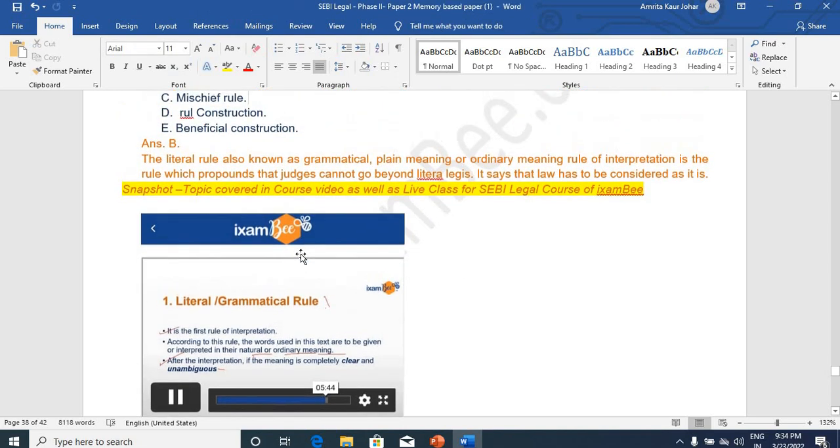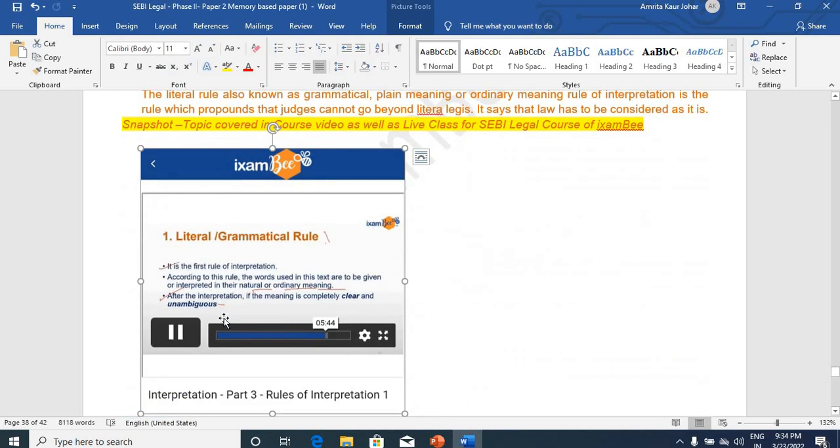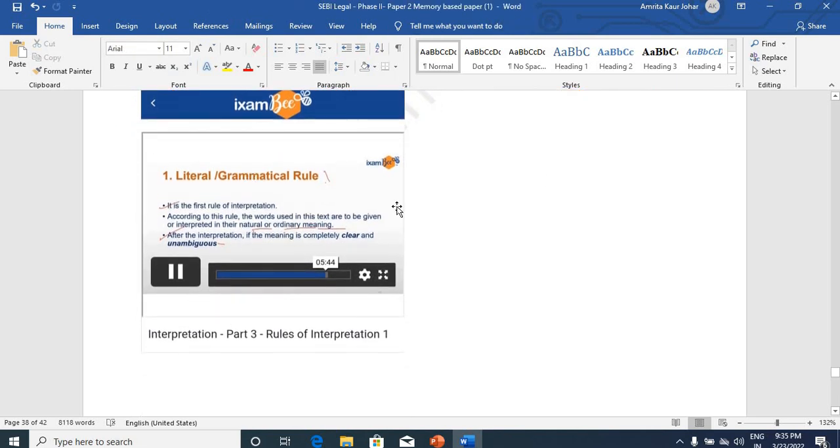Judges cannot go beyond the litera legis is propounded by which rule of interpretation? Directly rule was asked relating to ordinary meaning rule was a correct answer here because literal rule was not there in the options. Even no other word was there which was suitable, and ordinary meaning rule, this was many times told to the students that there can be alternate names for one rule, and you have to be careful about that if it is ordinary meaning. This was discussed in the course videos as well.